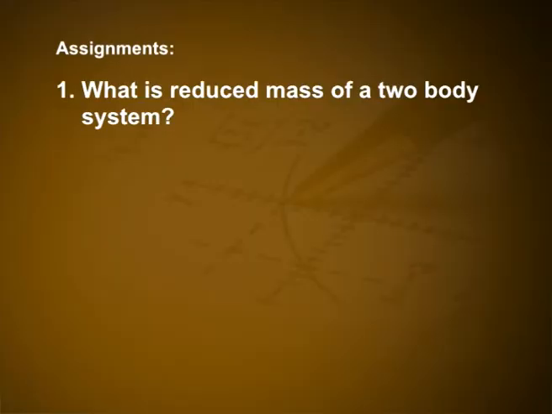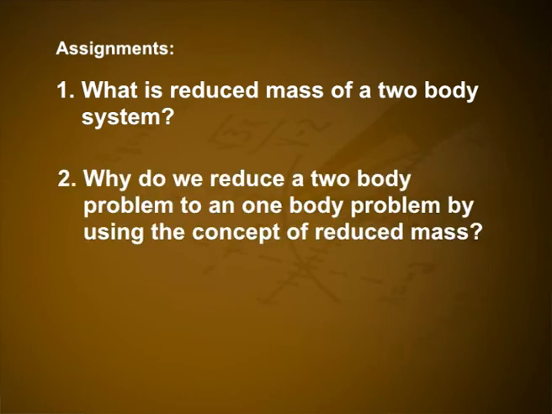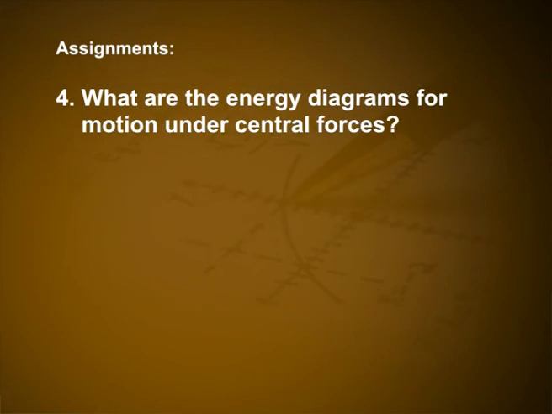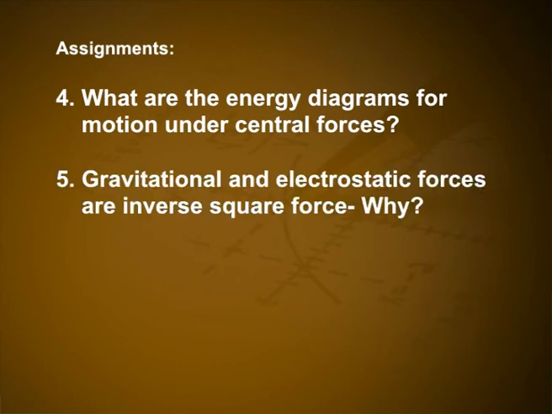Now you can try to answer the questions given here. First one, what is reduced mass of a two-body system? Second one, why do we reduce a two-body problem to a one-body problem by using the concept of reduced mass? Third one, what is electrostatic force? Fourth one, what are the energy diagrams for motion under central forces? Fifth one, gravitational and electrostatic forces are inverse square forces. Why?